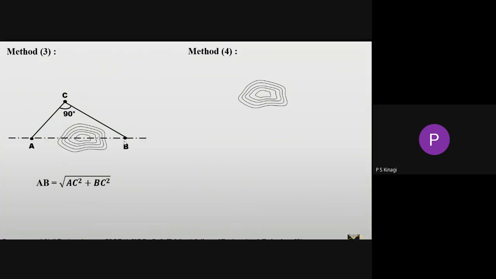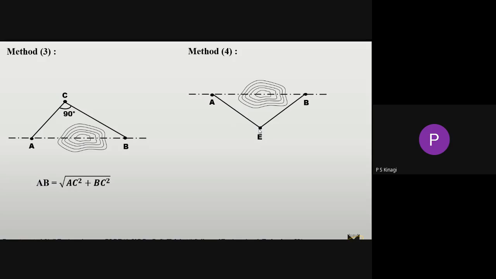Fourth method, again the obstacle is the same, that is a pond, or maybe you can consider small reed heads, where a small undulation is there. So in that condition, again you have to consider the 2 points on either side of the obstacle, that is A and B. Then you have to select 1 point on either side of the obstacle. So here I am selecting 1 point. I am joining from this A point to this point. Similarly you have to join the B point to this point. Now you can take this point as E.